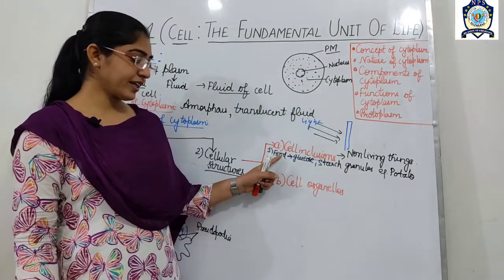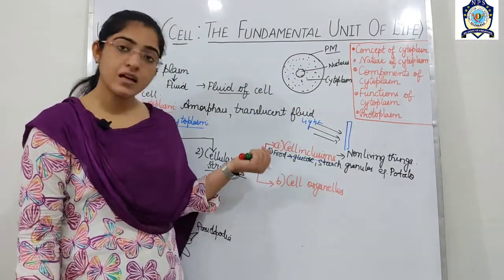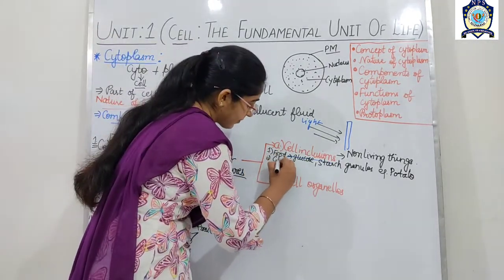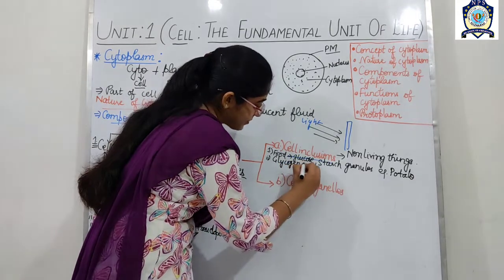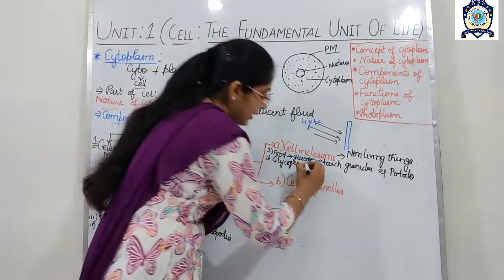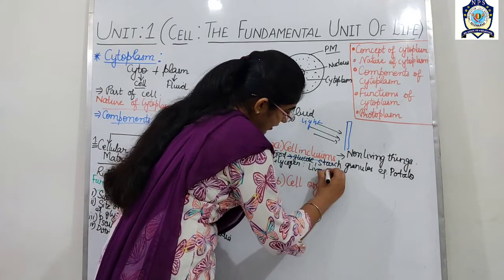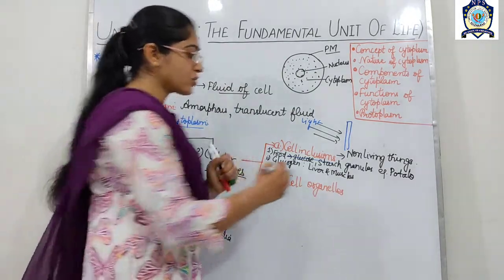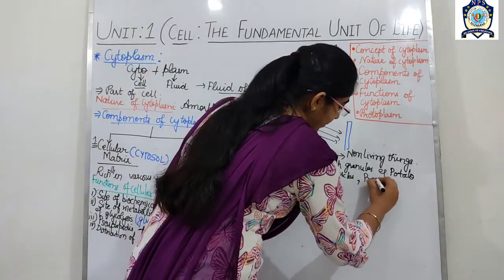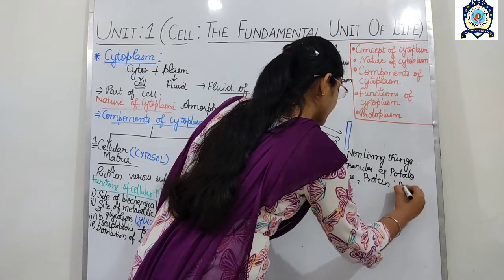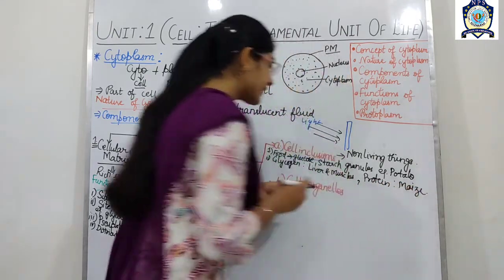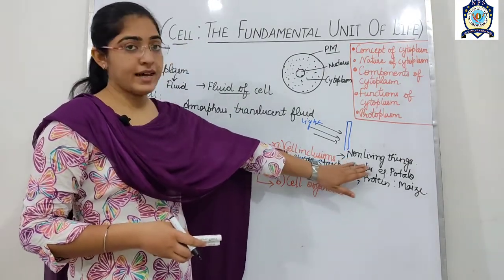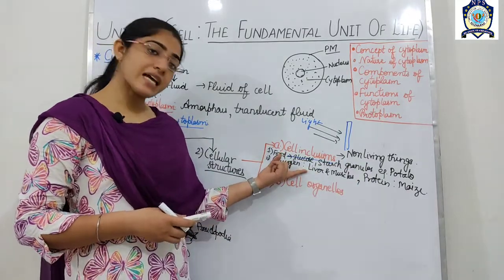If we talk about glycogen, where is it present? Glycogen is present in our liver and muscles. If we talk about protein, then protein is present in maize. These are the organic substances which are considered non-living things in cell inclusion.